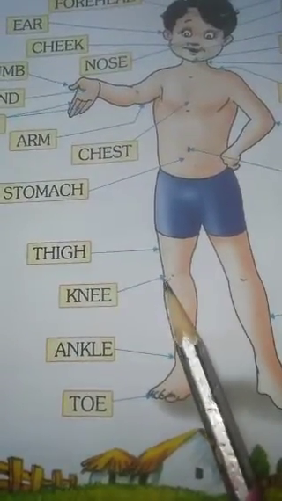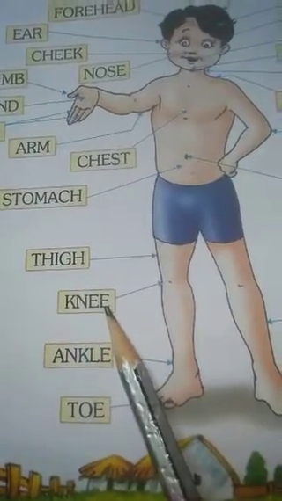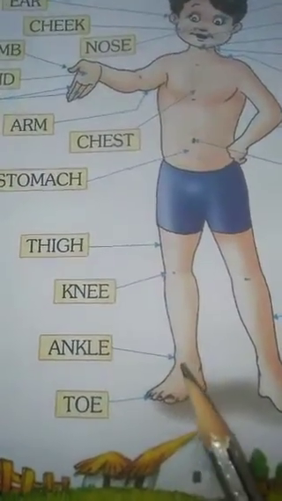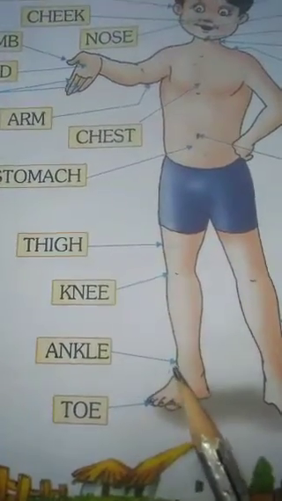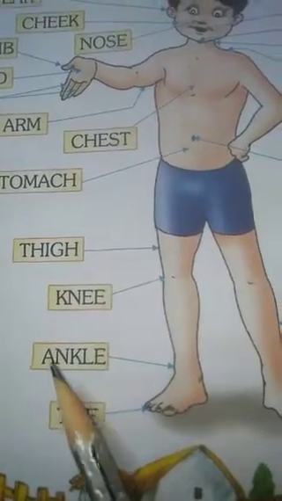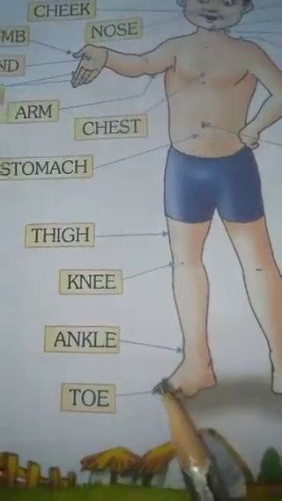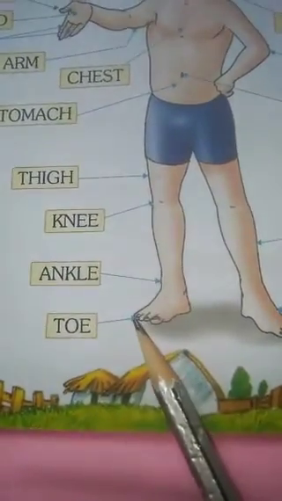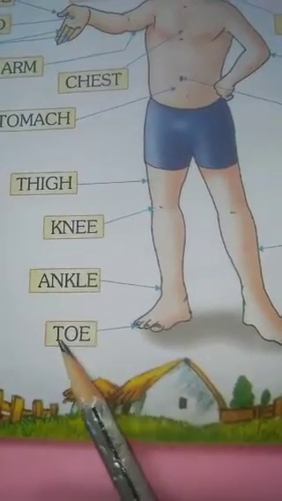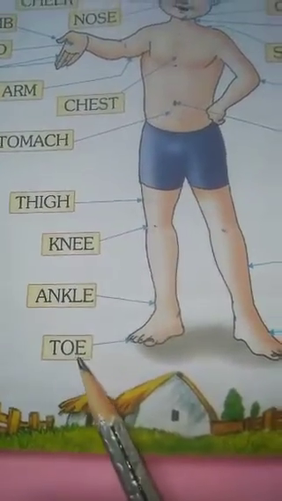And it is our knee. This part is called knee. K-N-E-E, knee. Now come to the next one. See, this is our ankle. A-N-K-L-E, ankle. Now next one, this is called our toe. Okay, toe. T-O-E, toe.